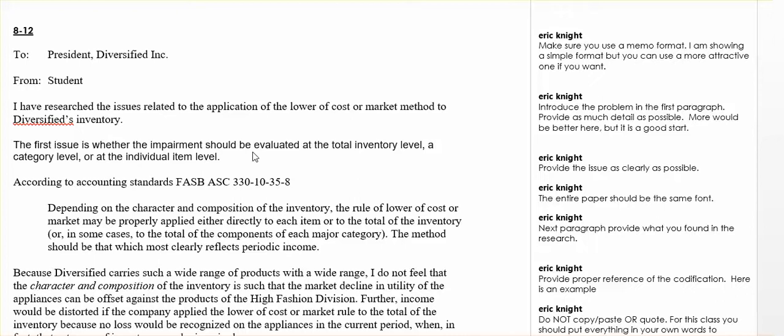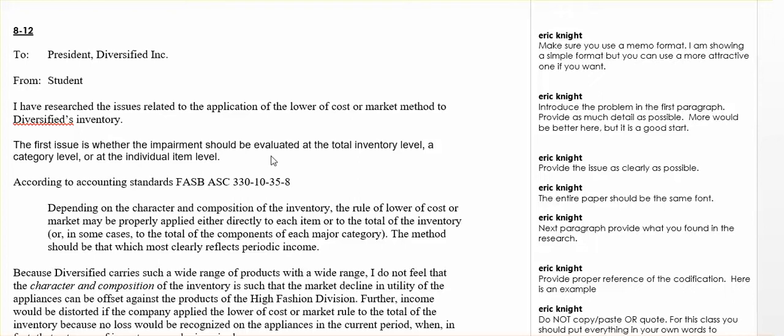So you're going to use codification first of all. I want to make sure I'm clear on that. This is only going to be based on codification. Anything else that you use, Investopedia, Wikipedia, John Jones, CPA firm, doesn't count. Textbook doesn't count. If you're going to do research for a client, they want to know exactly what GAAP says and how GAAP should be applied, not what some website says. That's very important that you understand that. It's only going to be allowed. If you use anything else, you lose points, plain and simple.